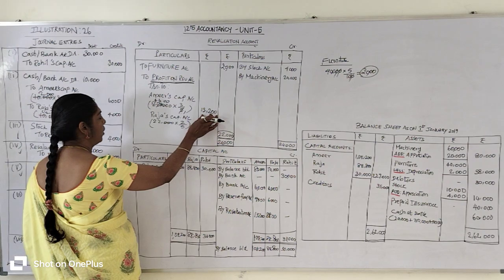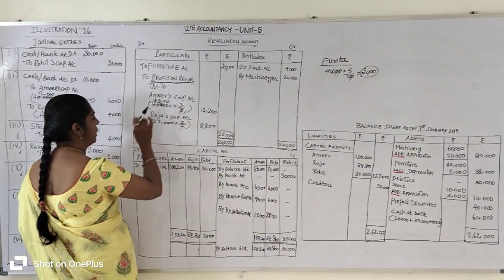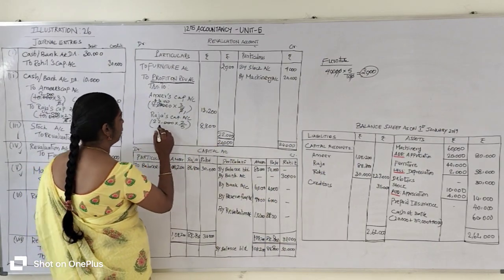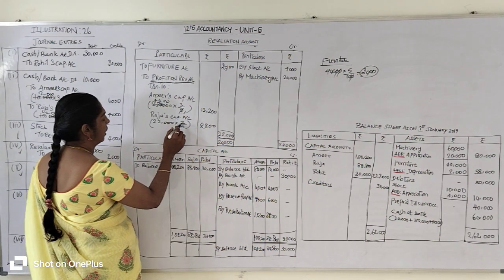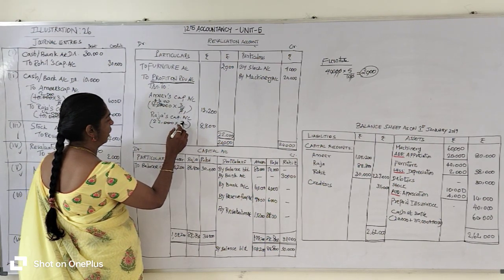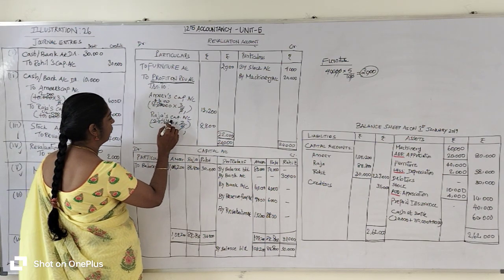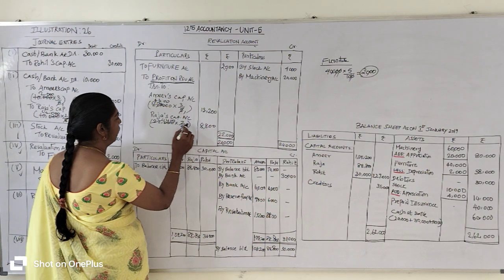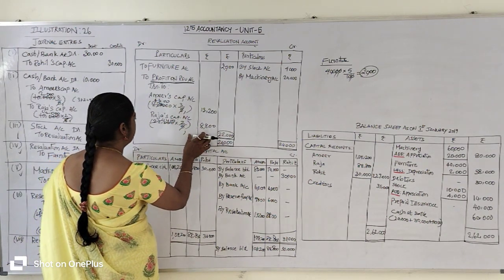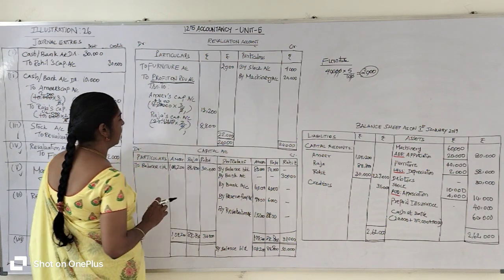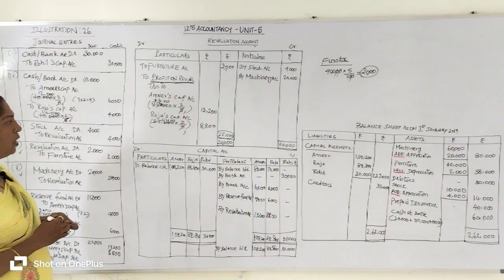So 13,200 rupees profit goes to Amir's capital account. Then the same 22,000 profit will transfer to Raja's capital account in Raja's profit sharing ratio, which means 2 by 5. 5 fours are 20, 4 twos are 8, 2 zeros to be added here. So Raja's share of capital is 8,800 rupees, transferred from the profit on revaluation account.